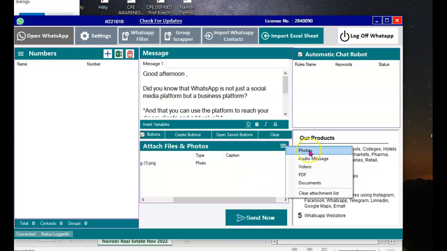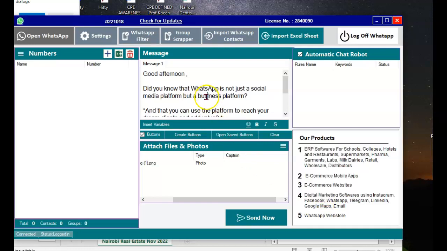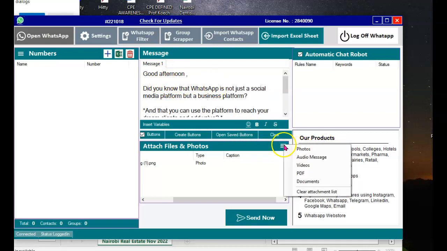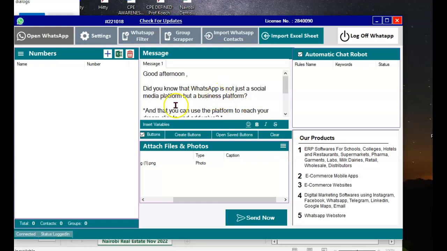Another thing that you can do is attach media. Here you can see that with this one you can attach photos, you can attach audio messages, you can send videos, you can send PDFs, you can do documents, you can clear attachments. So this application will help you personalize messages, and when it comes to sharing different types of media, it becomes much easier because you can attach multiple media.